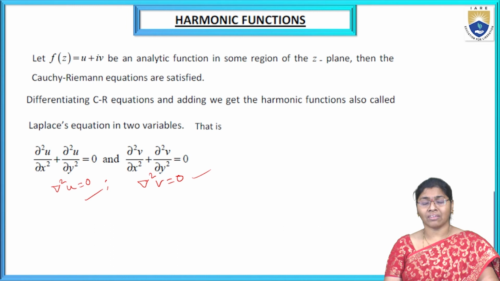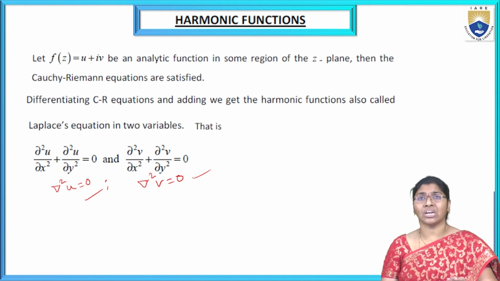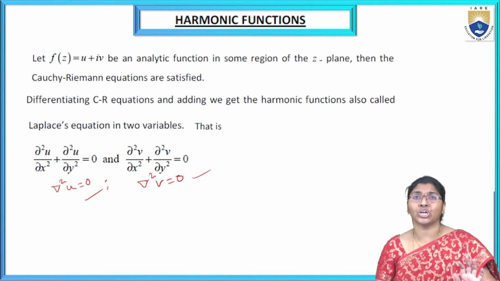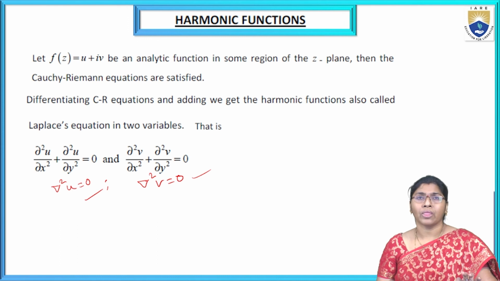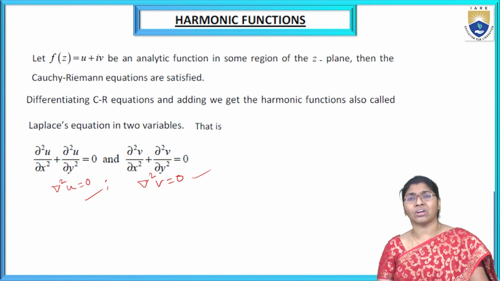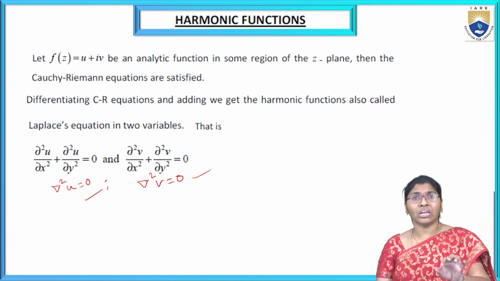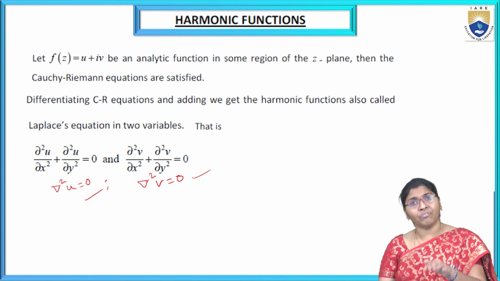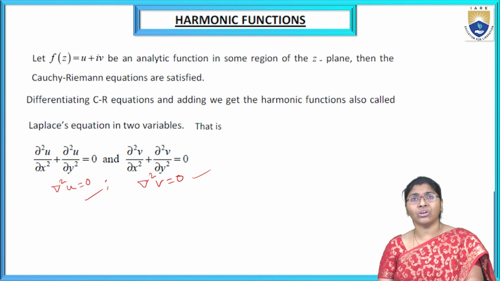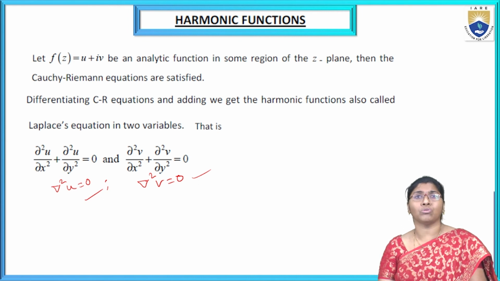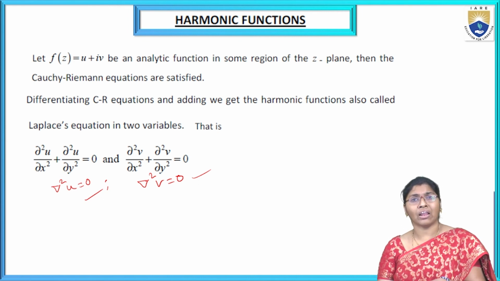If these two conditions are satisfied, then the given function is harmonic. If the given function satisfies these two conditions, it is harmonic. Otherwise, this is not a harmonic function. If the function is given in u, we can calculate v also. If only u is given, we check whether del square u equal to 0 or not, and then after that v also. Sometimes they are not asking for v, so we can stop there.